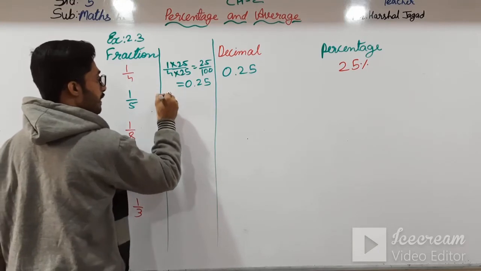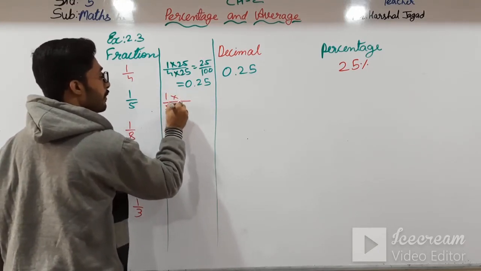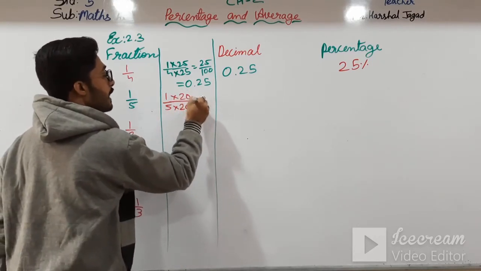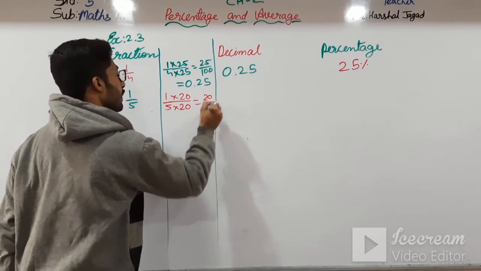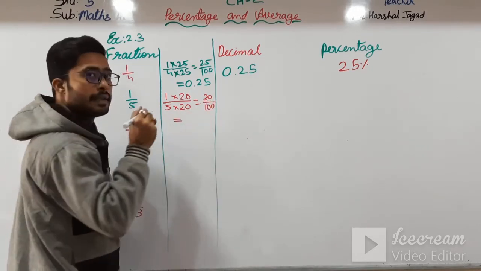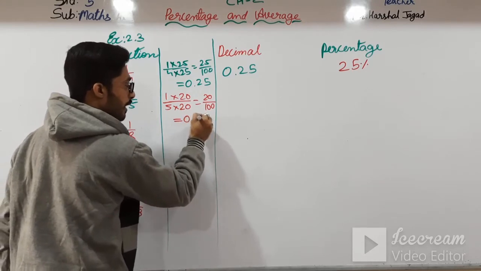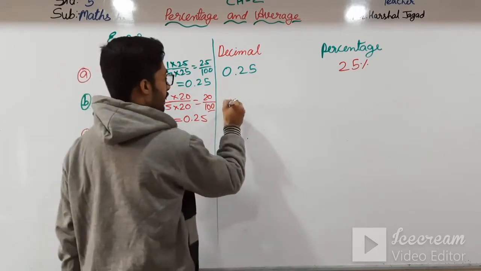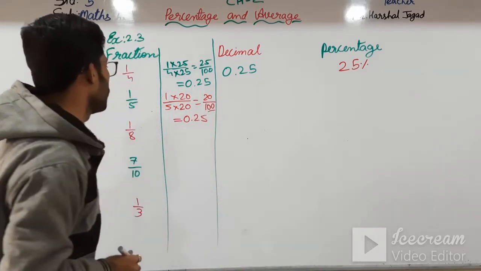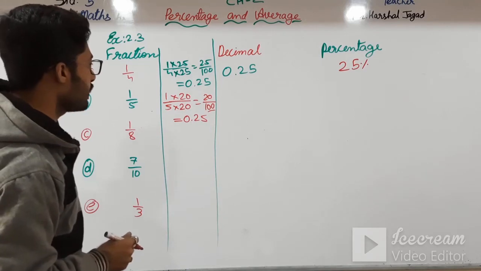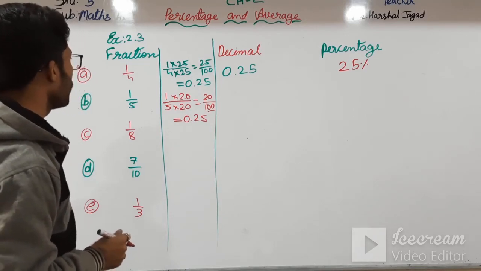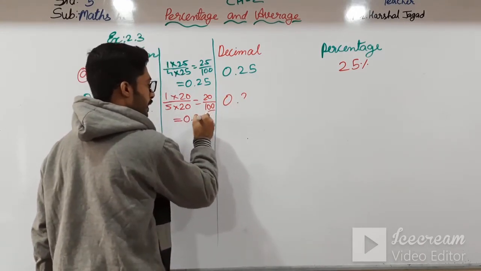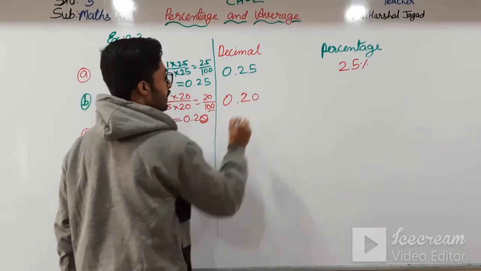I multiply by 20, since 5 into 20 is 100, and here also 20, so here it is 20 by 100, and it can be written as the decimal 0.20.